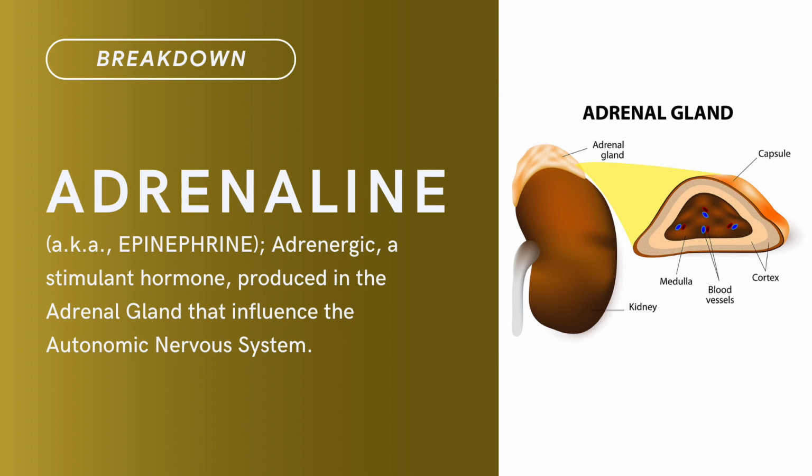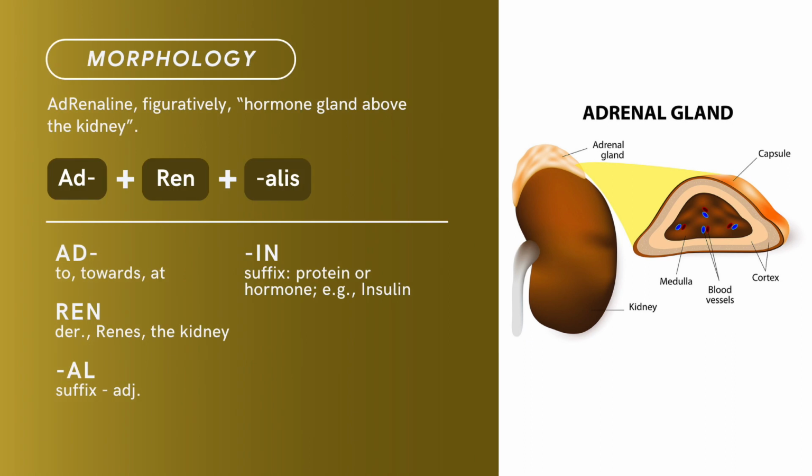Related term: adrenaline, also known as epinephrine. Brief definition: a stimulant hormone produced in the adrenal gland, influences the autonomic nervous system. Term morphology: adrenaline figuratively means hormone of the gland above the kidney. Compound of ad plus ren plus al plus in. Ad means to or towards. Ren is derived from ren, meaning kidney. Al is a suffix denoting adjective, and in is a suffix denoting protein or hormone, as in insulin. There you have it, compound term: adrenal gland.